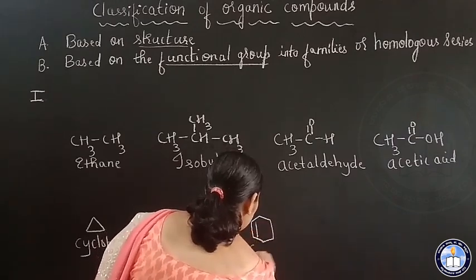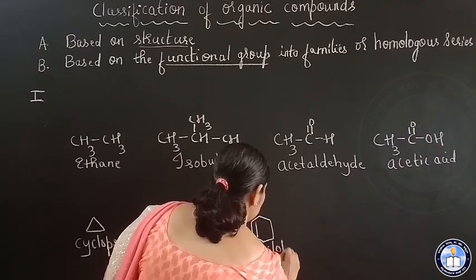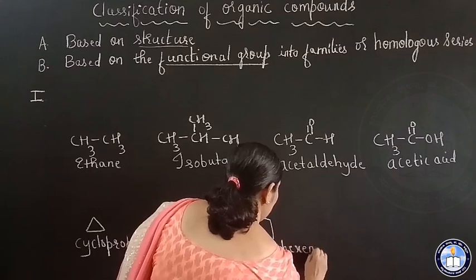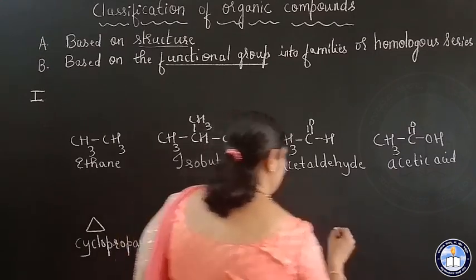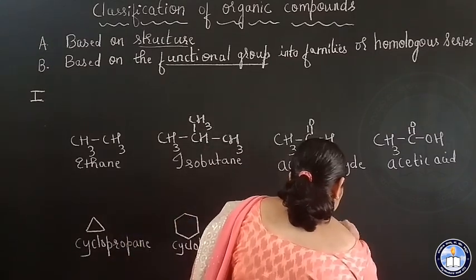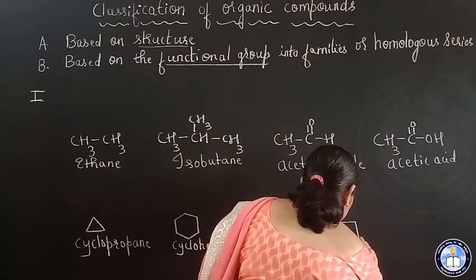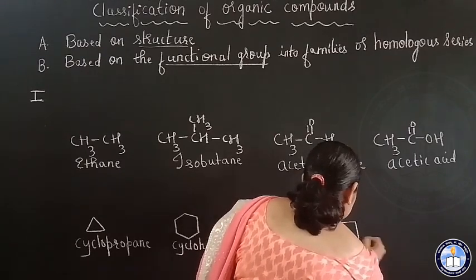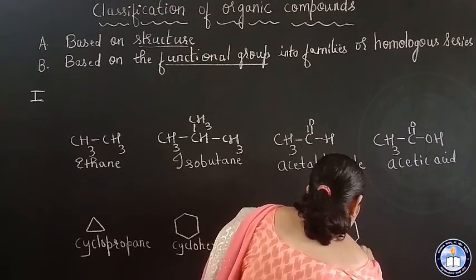So this is cyclohexene. This is tetrahydrofuran.